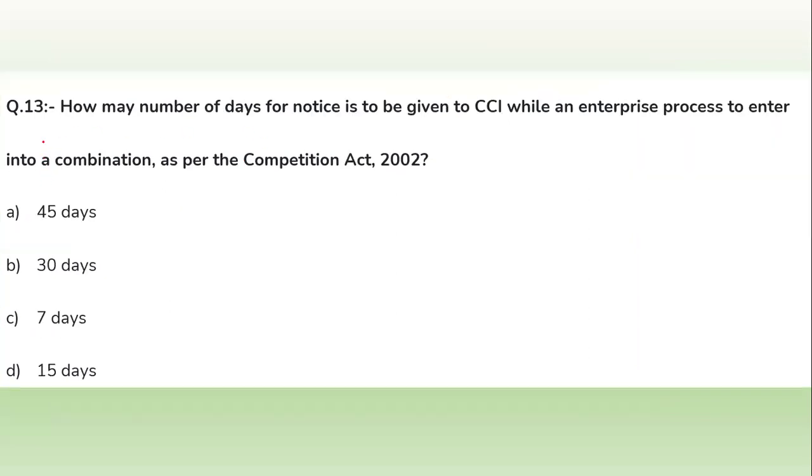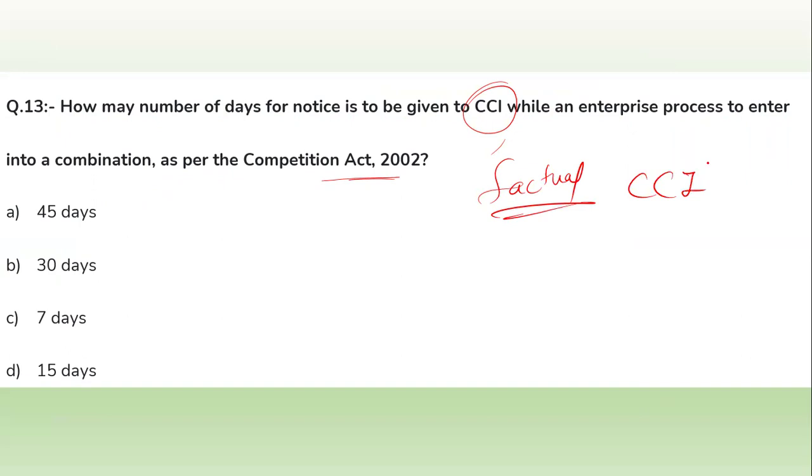Now question number 30. How many days of notice is to be given to the CCI when an enterprise proposes to enter into a combination as per the Competition Act? This question is about the CCI, a very important topic of the Competition Act, and from these MCQs we can learn many factual things about the CCI.